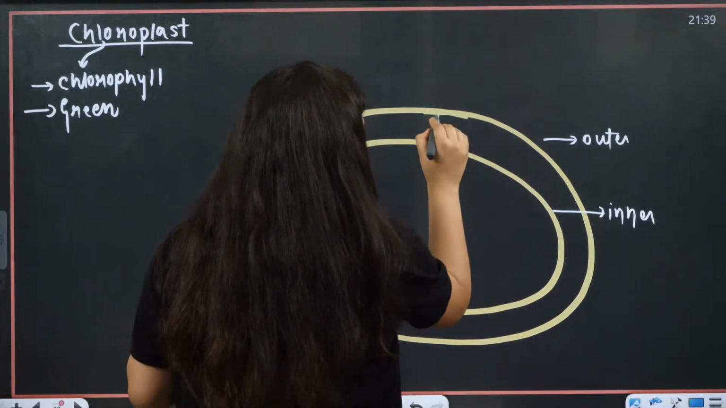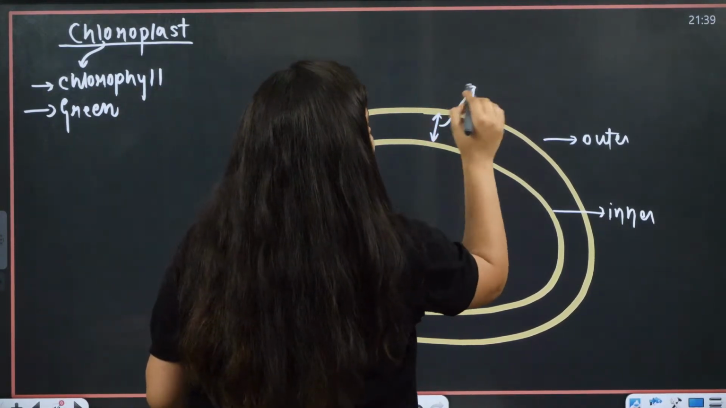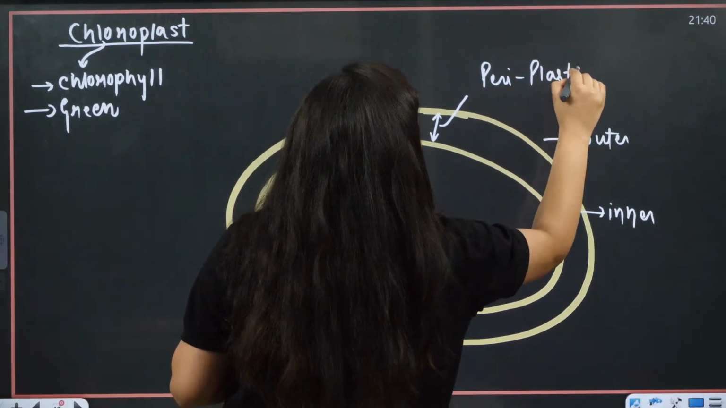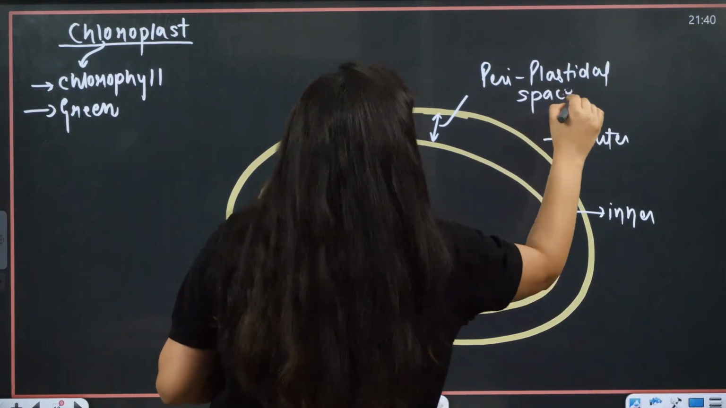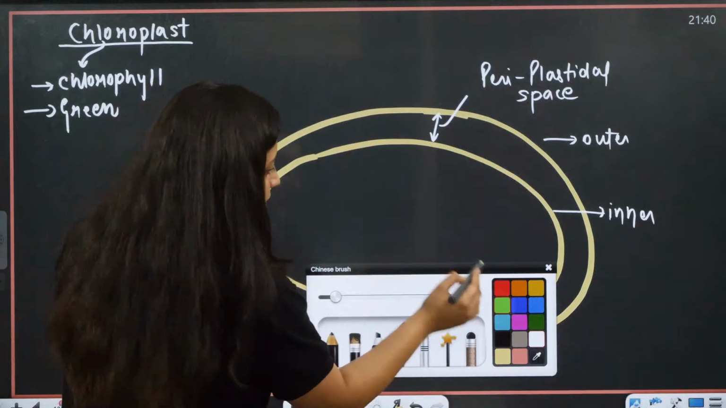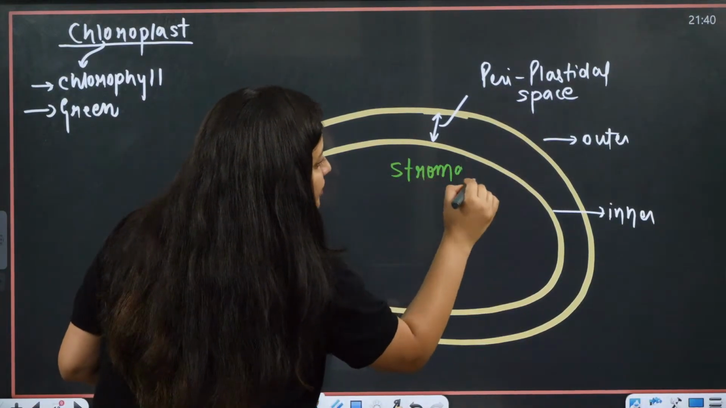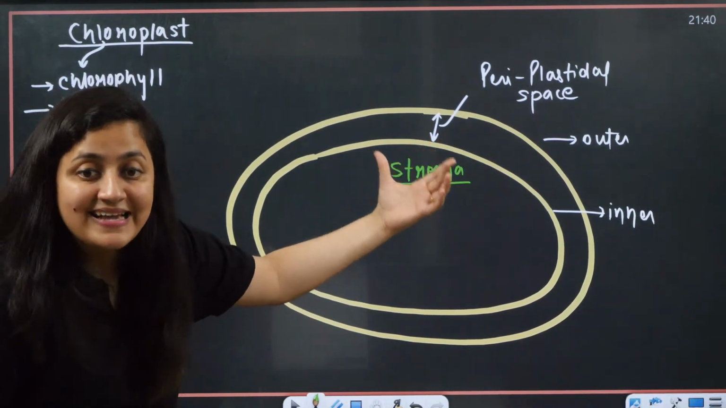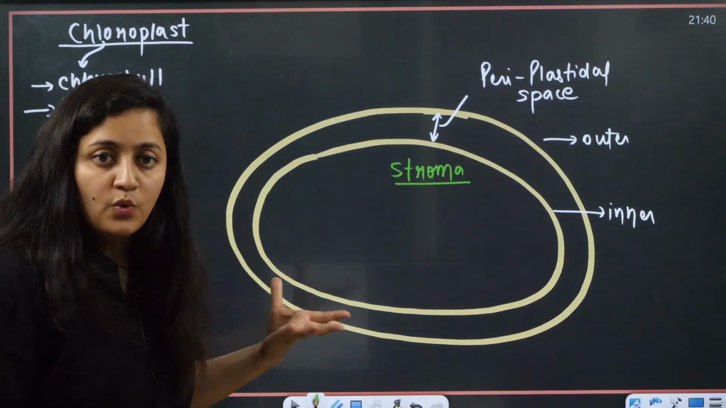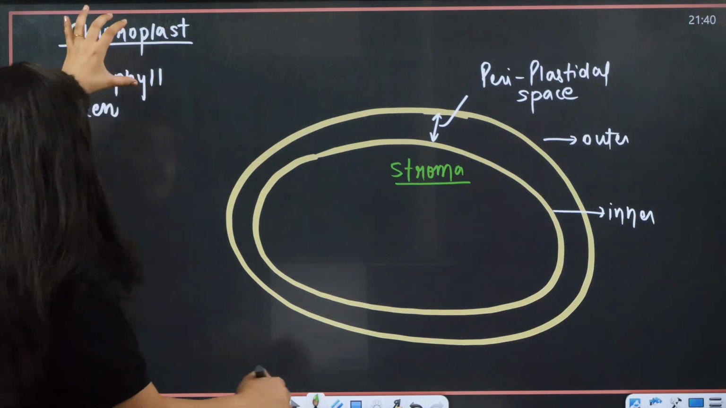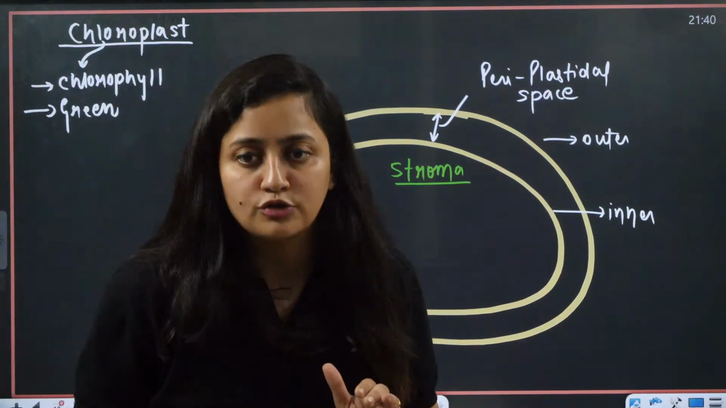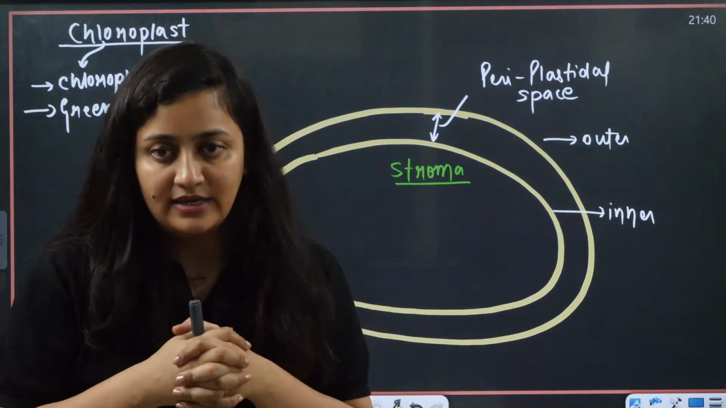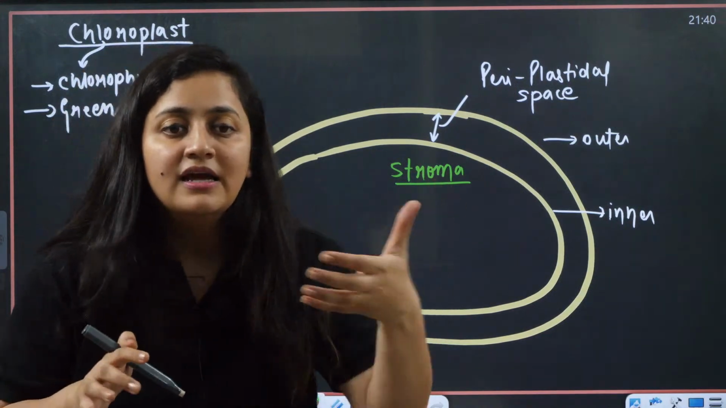The space between the two is again the intermembranal space, and you can even call it the periplastidal space. Now this inner membrane is enclosing the stroma. For the matrix of the chloroplast, we use the word stroma. And again, the plastids are also semi-autonomous. When you talk about their origin, you consider the same theory, the endosymbiotic theory.